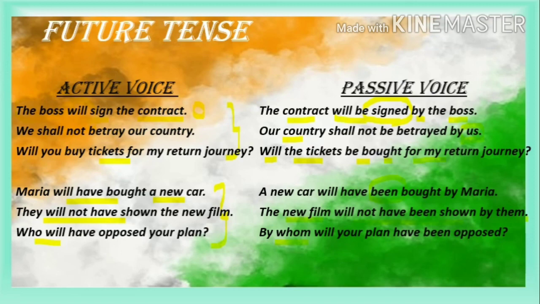Now, who will have opposed your plan? What would get opposed? Your plan. So that is the object. By whom will your plan have been opposed? So this is in perfect tense again, so you are using have been.